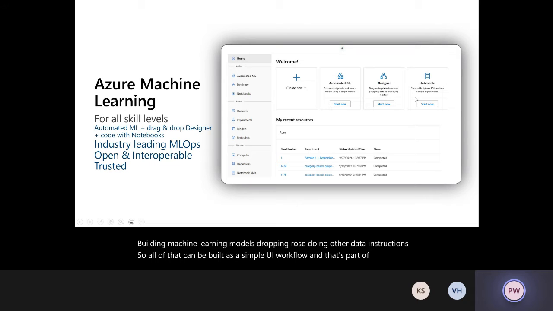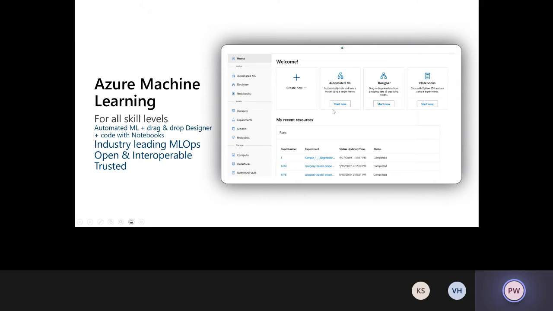Then if you just want to use your own set of models, your own set of code, and all you need is just compute on Azure, then we also have a hosted notebooks interface for you, where you can go ahead and use the notebooks as infrastructure, and the compute VMs or the clusters as the backend infrastructure. So various of those things are all part of Azure Machine Learning as a Service.